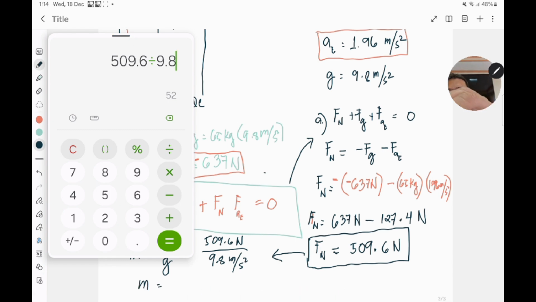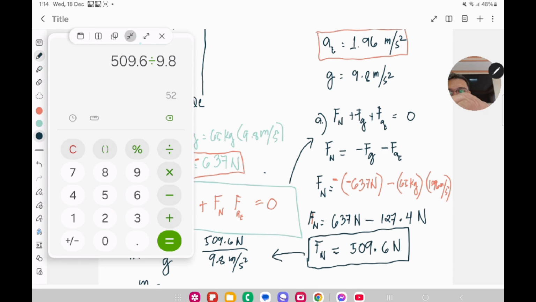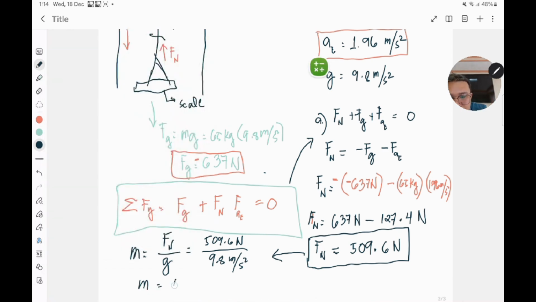Okay, let's close this. That is around 52 kilograms. So this will be the weight of your person as the elevator descends downward due to the acceleration of the elevator. So what can we say about this?